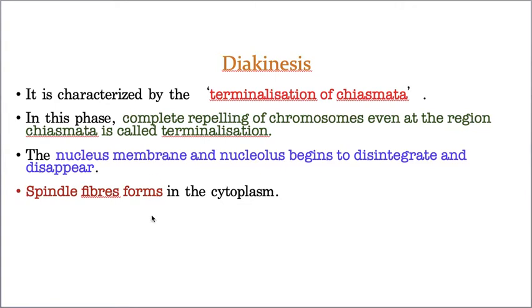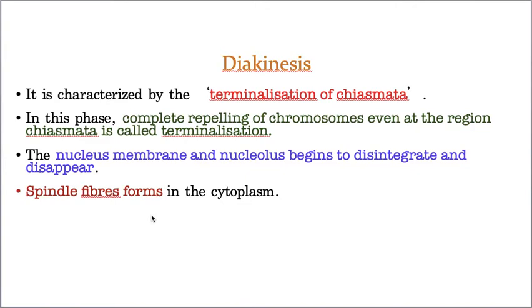Now let us take a very quick recap. In leptotene, first condensation takes place, so that chromosome formation takes place, and they are arranged in the form of a bouquet in animals. So leptotene is characterized by condensation of the chromosomes.